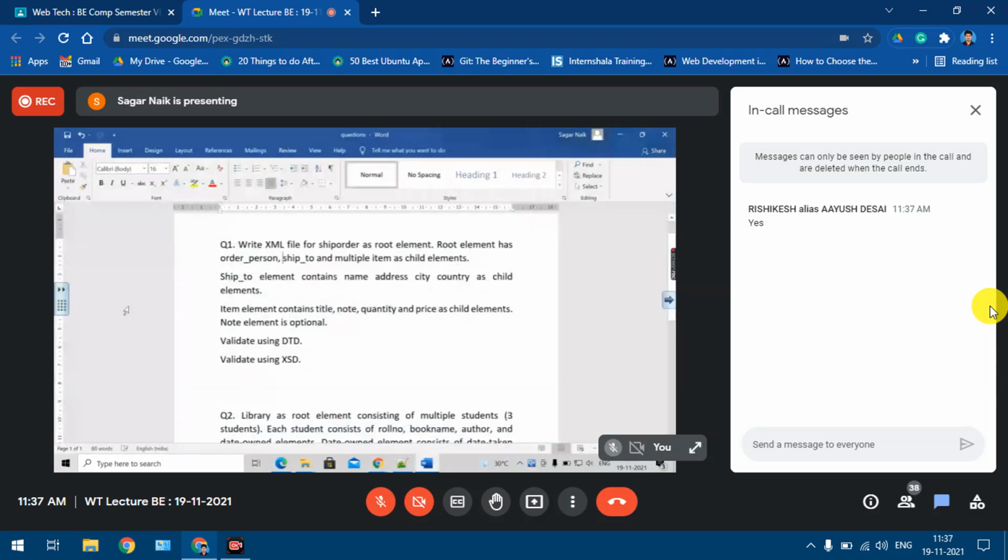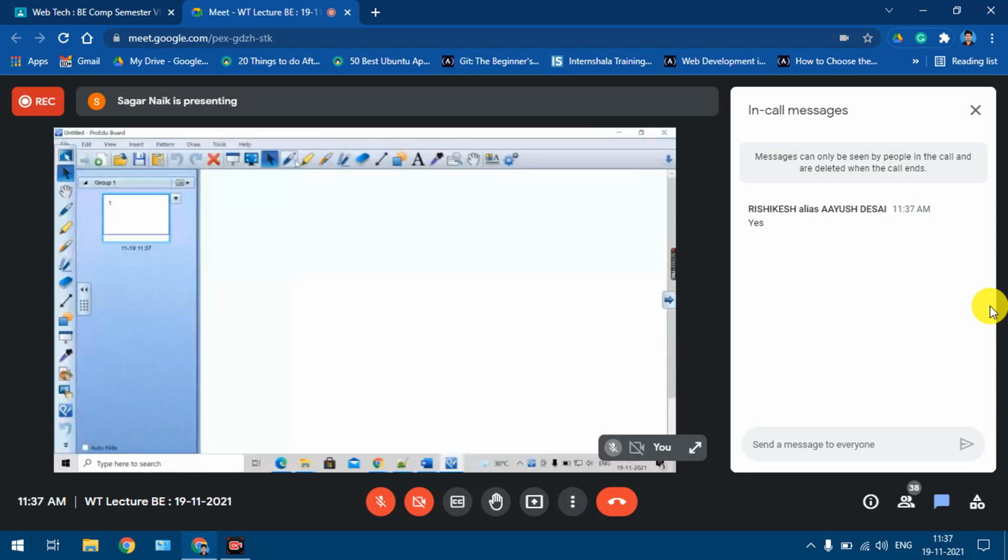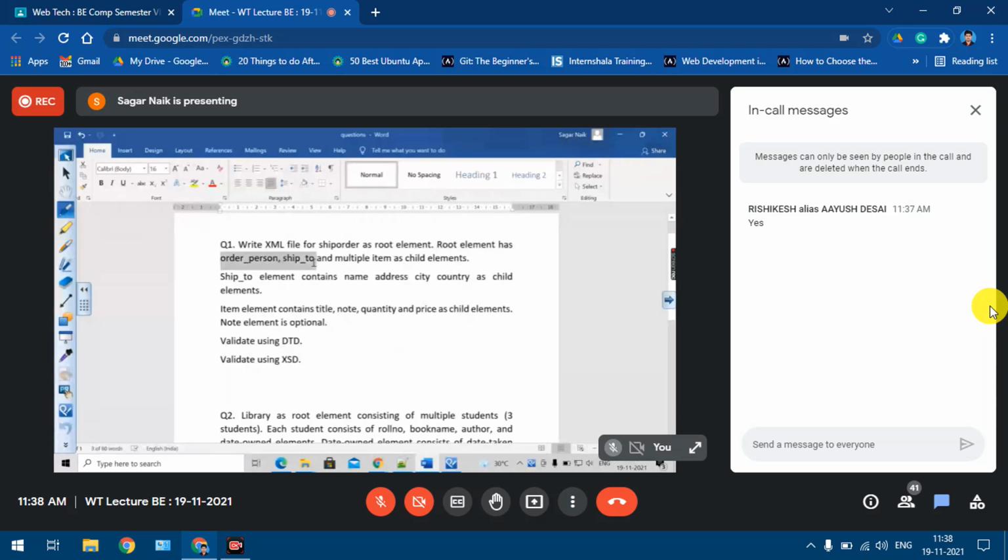So what this question is saying: write an XML file for ship order as the root element. The root element has order person, ship to, and multiple item as child elements.